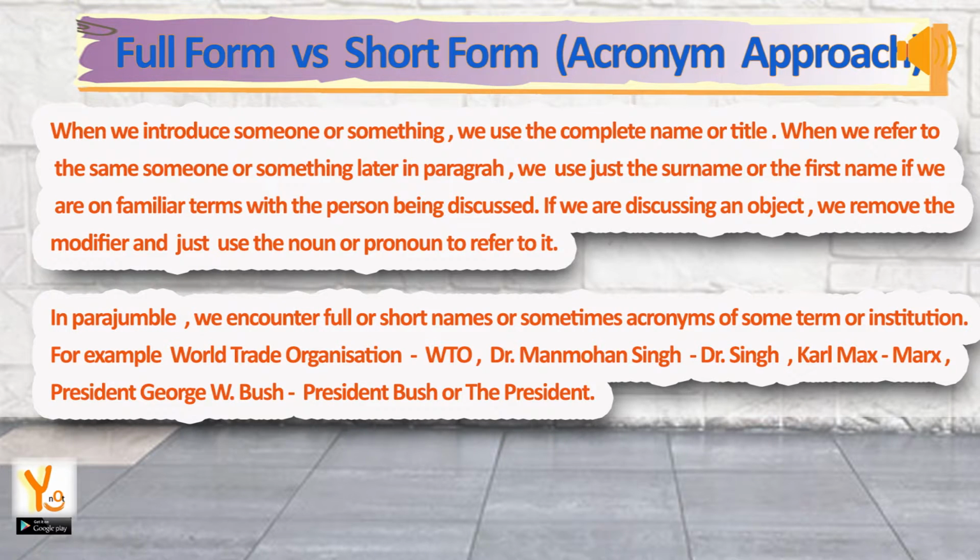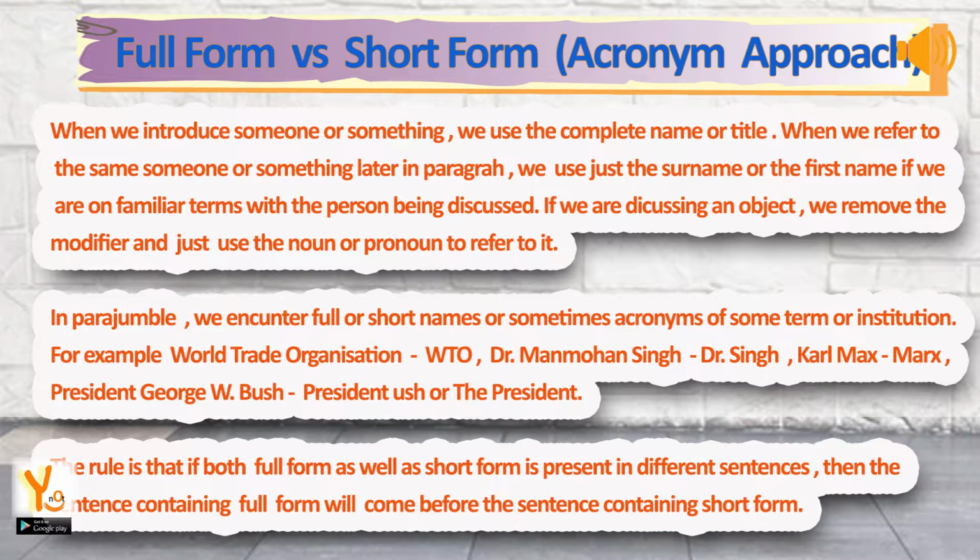In parajumble, we encounter full or short names, or sometimes acronyms of some term or institution. For example, World Trade Organization as WTO, Dr. Manmohan Singh as Dr. Singh, Karl Marx as Marx, President George W. Bush as President Bush or the President. The rule is that if both full form as well as short form are present in different sentences, then the sentence containing the full form will come before the sentence containing the short form.